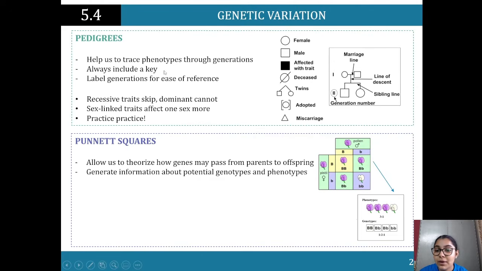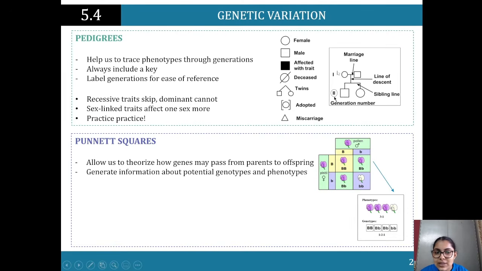You always need to include a key, and if you see a pedigree, like one that's given in the exam, for example, it will include a key. It will tell you, for instance, that the circle represents female, the square represents male. The person affected with the trait will be colored. For the deceased, there's that cross there. Twins, you'll see them this way, adopted, and a miscarriage.